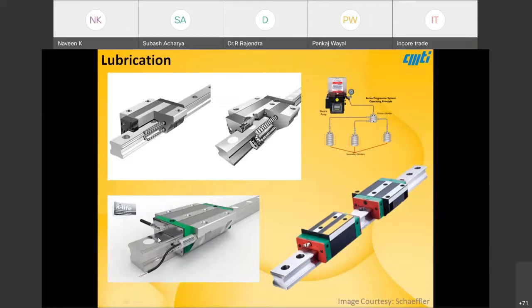Not only that, with life these guides also wear out, and when wear happens, you can adjust the lubricant accordingly. It helps to prolong the life of the guideways, and the condition can be monitored continuously so we can take preventive action.